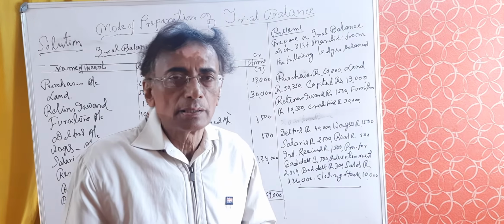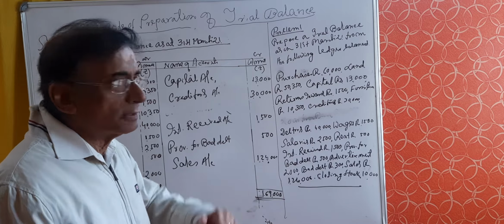Debtors rupees 40,000, wages rupees 1,500, salaries rupees 2,500, rent rupees 500, interest received rupees 1,500, provision for bad debt rupees 500, advertisement rupees 2,000, bad debt rupees 300, sales rupees 1,24,000, closing stock 10,000.